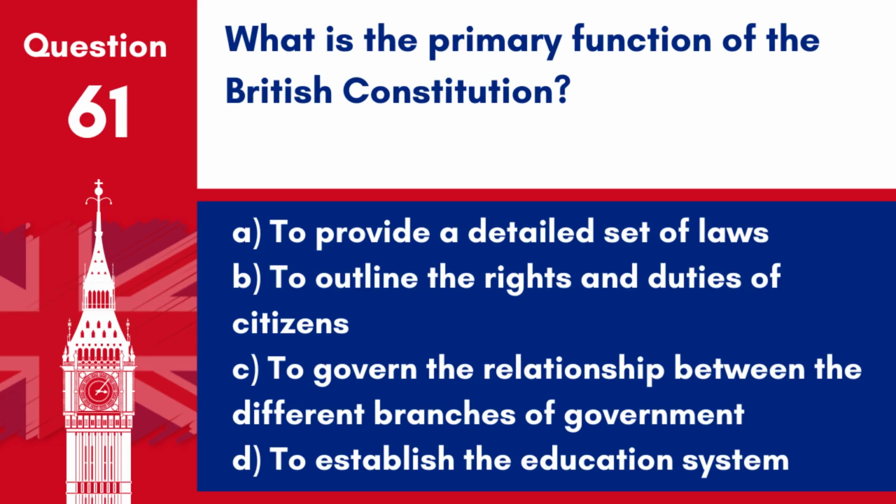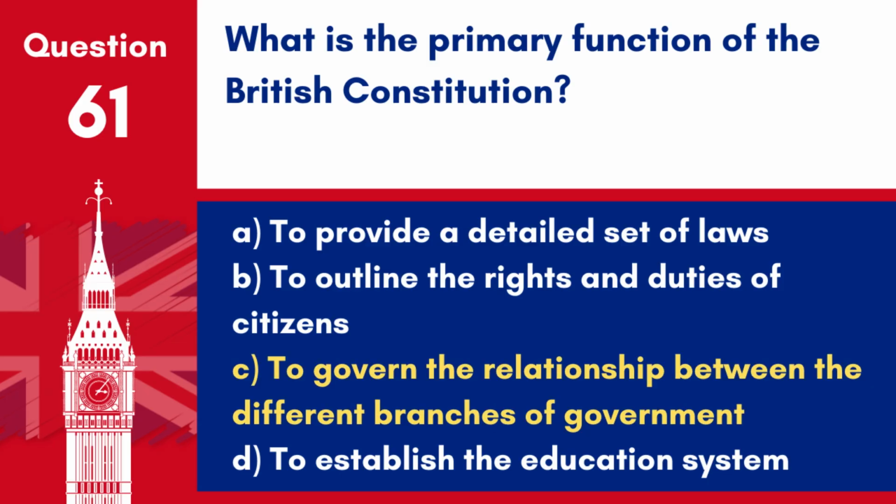Question 61. What is the primary function of the British Constitution? A. To provide a detailed set of laws. B. To outline the rights and duties of citizens. C. To govern the relationship between the different branches of government. D. To establish the education system.